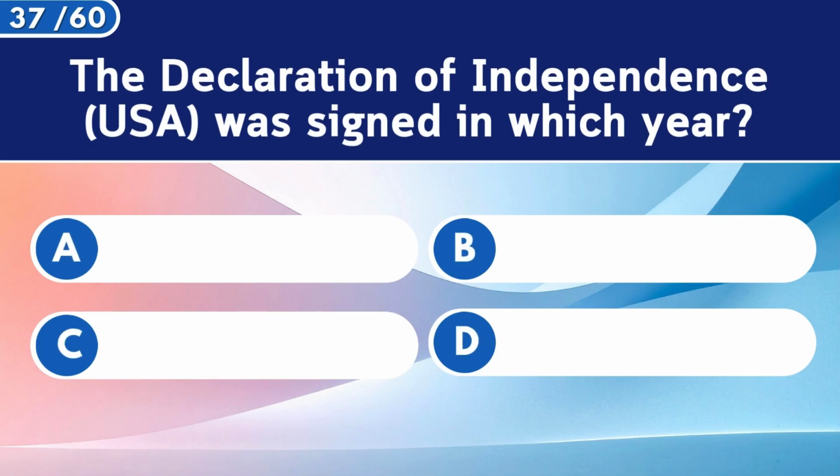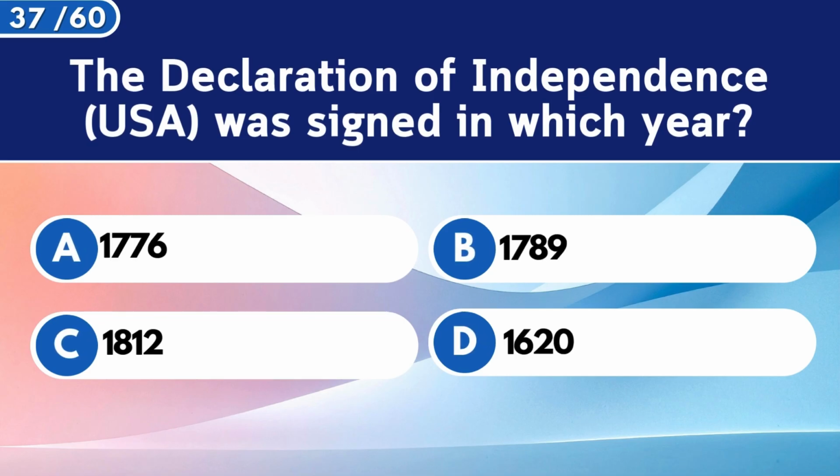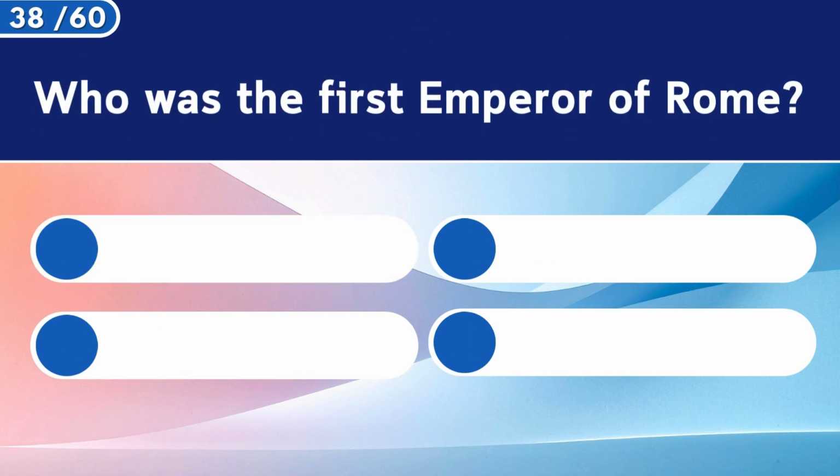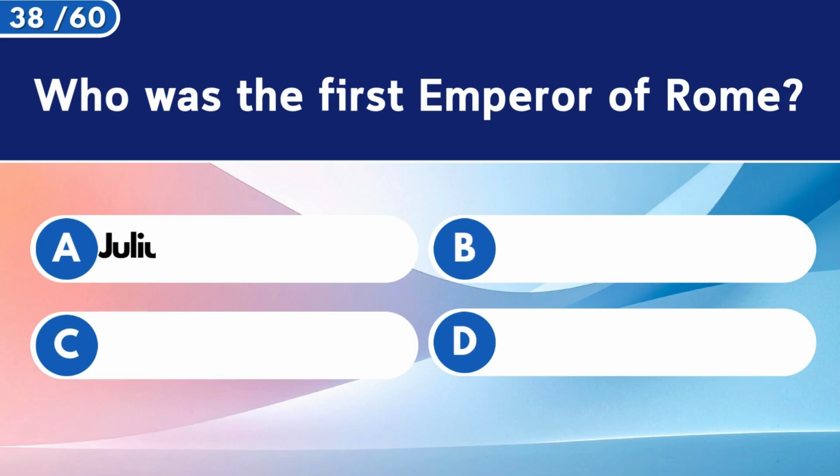The Declaration of Independence, USA, was signed in which year? 1776. Who was the first emperor of Rome?